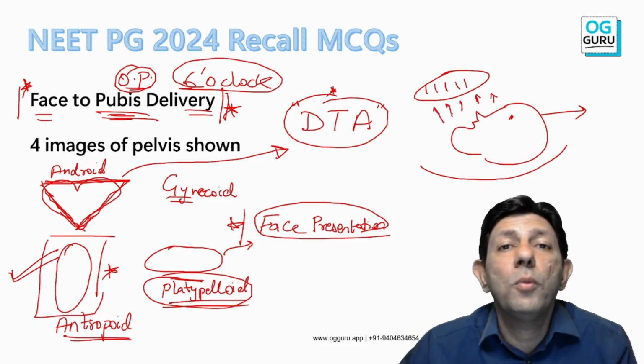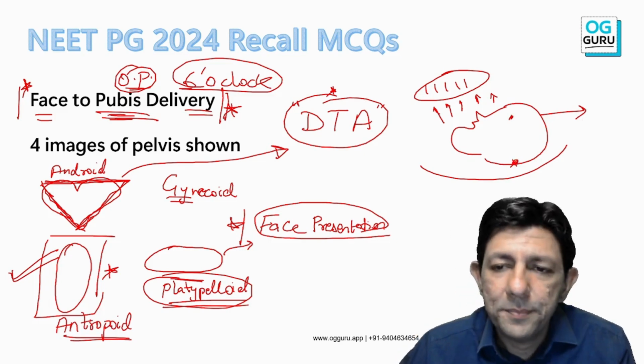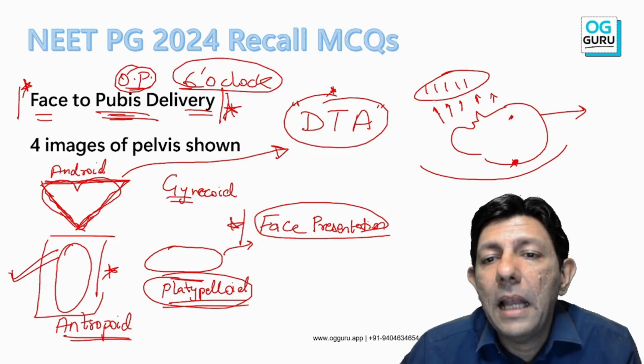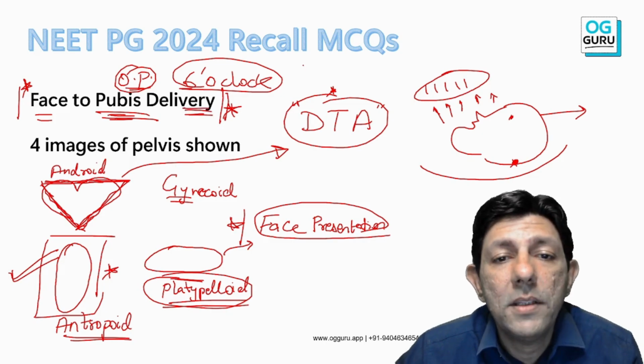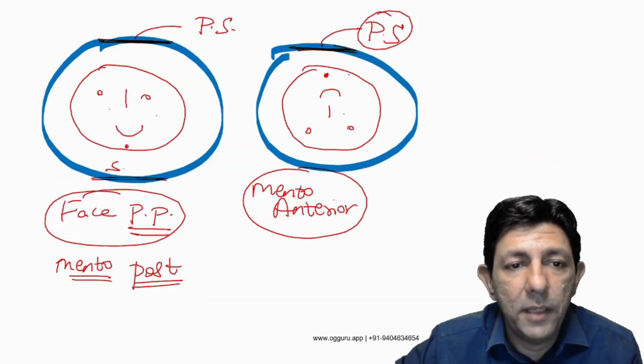इसको बोलते हैं face to pubis delivery when the occiput is at 6 o'clock. Okay, when the occiput is at 6 o'clock, face to pubis delivery happens, and it is a vertex presentation. Face to pubis delivery is a vertex presentation, head delivery.